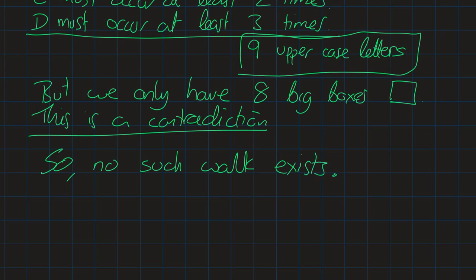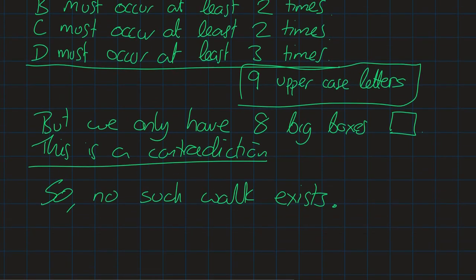Okay, and that's the end of the proof that it's impossible to cross all 7 bridges of Konigsburg. And like I said before, this proof is sort of the birth of graph theory. So in subsequent videos, we're going to look at how we can translate this problem into a more modern graph theory language. But that's the end of this video.